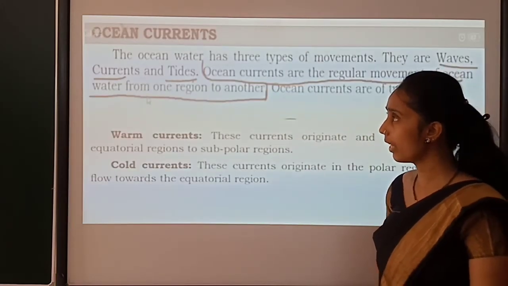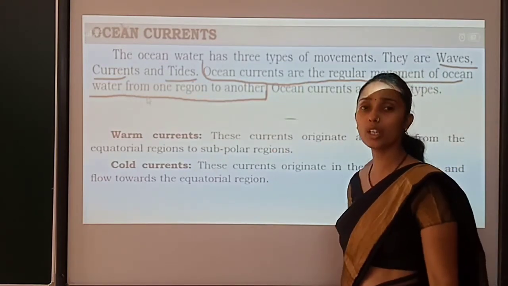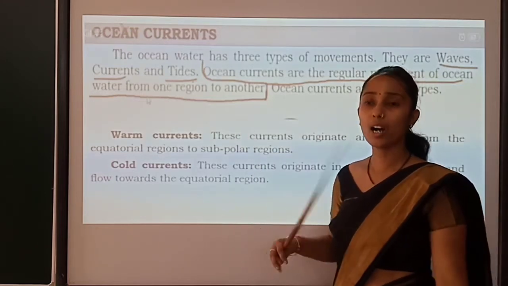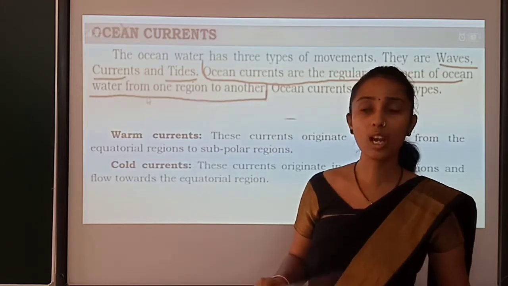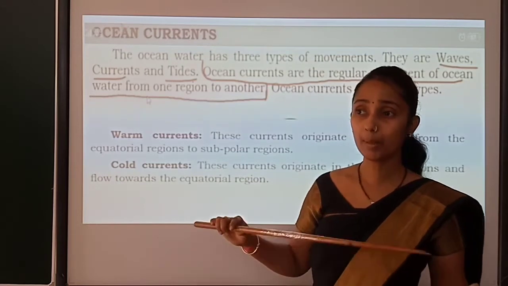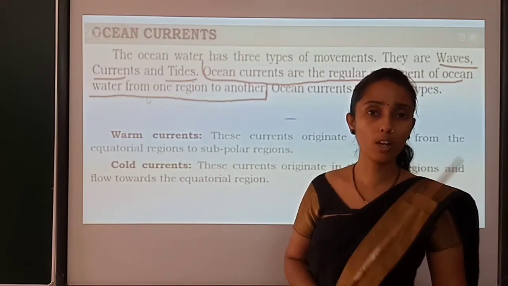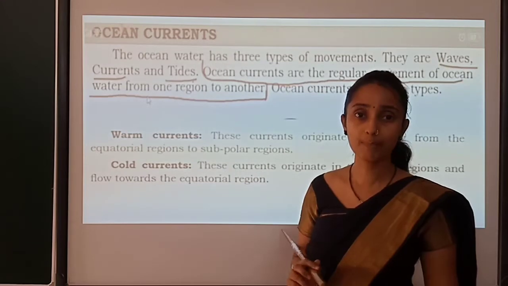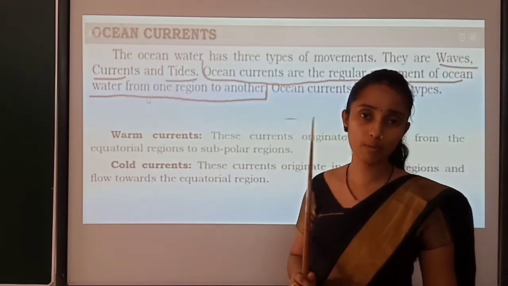Then next was ocean current. Okay, the next topic is ocean current. What do you mean by ocean current? See, in a simple way we can see a variation in sea water, right? When you see the sea, it may look so close to you, right? Sometimes it looks so far, as if the sea has gone back. Have you observed all these things? If you go to the beach, you can see these things. And that is what we call an ocean current in common language.